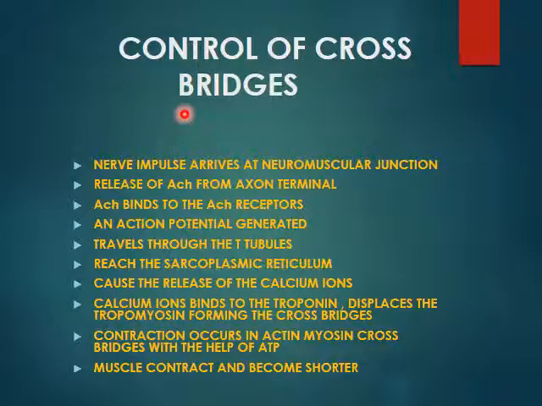This is a summary of the control of cross bridges. A nerve impulse arrives at the neuromuscular junction, then it will be releasing acetylcholine from the axon terminal, which will be binding to the acetylcholine receptors present on the postsynaptic membrane. An action potential will be generated, traveling through the T tubules, reaching the sarcoplasmic reticulum, causing the release of the calcium ions. The calcium ion binds to the troponin, displaces the tropomyosin, and forms the cross bridges. Contraction occurs in actin-myosin cross bridges with the help of ATP present in the globular heads, and the muscle contracts and becomes shorter.